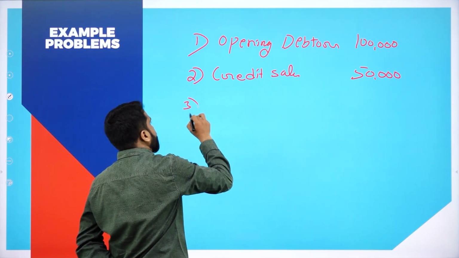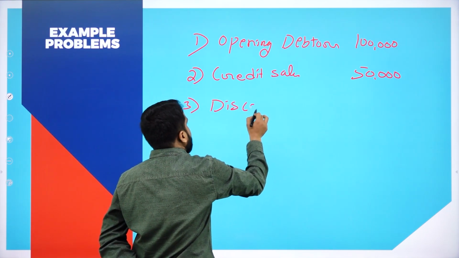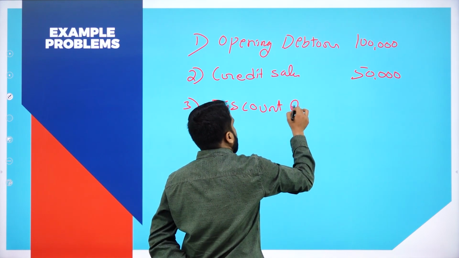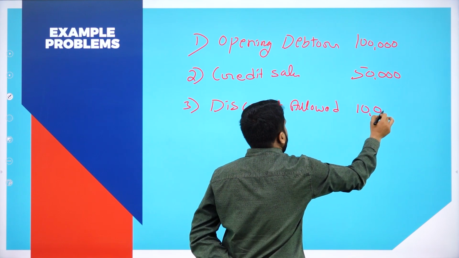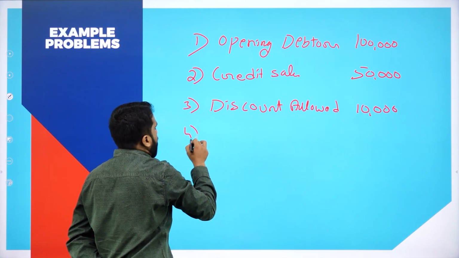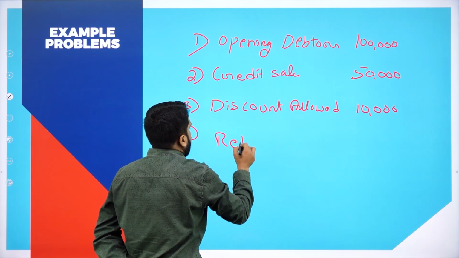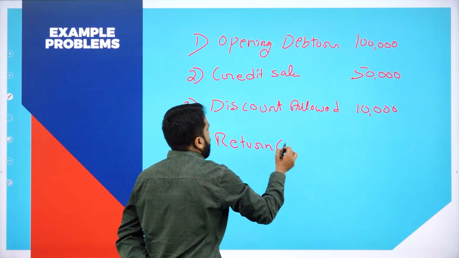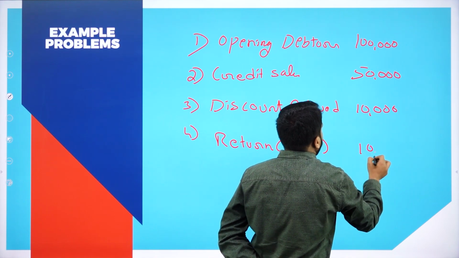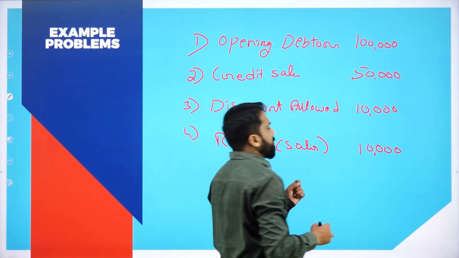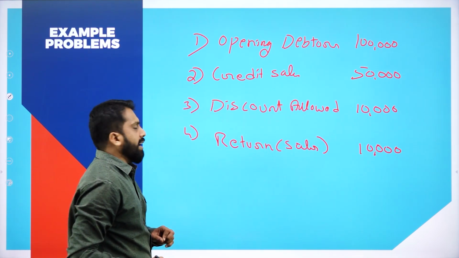Next, third one, discount allowed 10,000. Next, fourth one, return, in the bracket sales return, maybe 10,000. I'll give you simple numbers so it is easy to calculate.